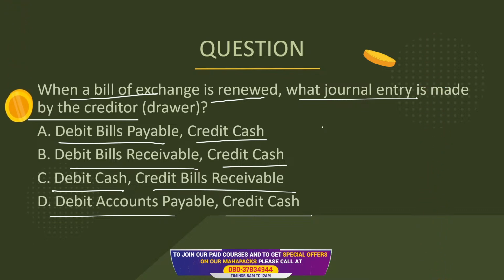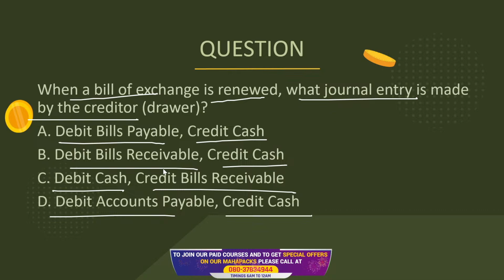He will say, okay, the bill is being renewed now. When we are renewing the bill, first of all the previous bill will be cancelled and the new bill will be issued. So in this case, when a bill of exchange is renewed, for the creditor, the one who is drawing the bill,